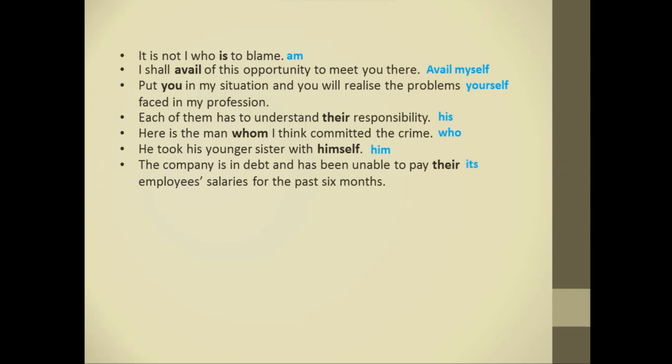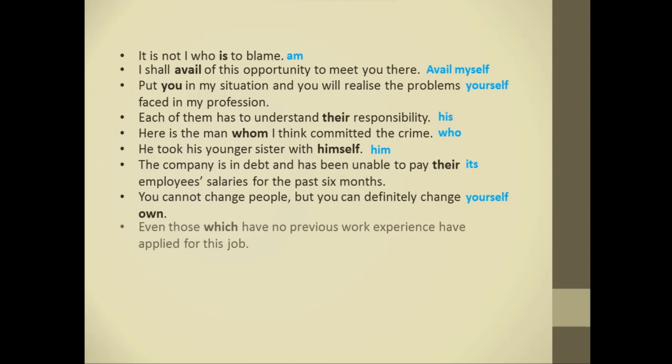Next, you cannot change people, but you can definitely change one. Here, one should be replaced with yourself. Next, even those which have no previous work experience have applied for this job. Here, in place of which, who should be used, as who is a relative pronoun.